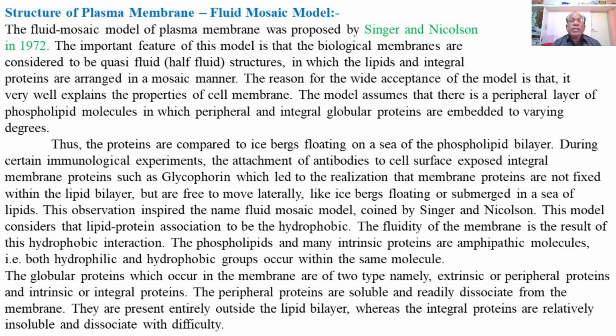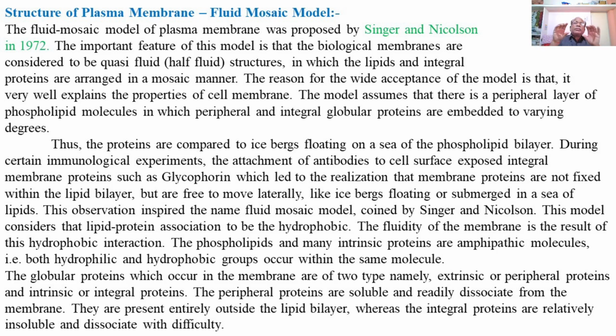So glycophorin is an example of the peripheral proteins moving freely along the entire surface of the plasma membrane, laterally on the phospholipid bilayer. They are free to move laterally like icebergs floating or submerged in a sea of lipids.